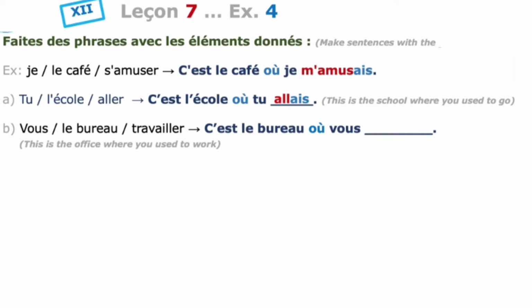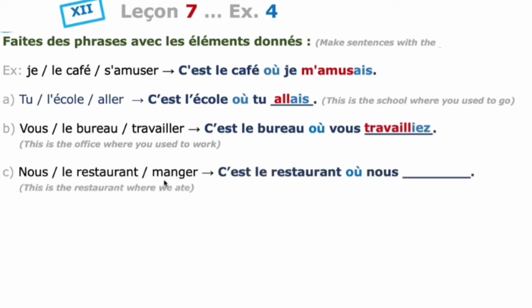The nous form of the present tense of travailler is travaillons, and remove ons. Travailliez, because the subject is vous here. Okay. The stem I have written in red color, and the imperfect ending is in blue color, so that it is easy for you to analyze. What have we done there?